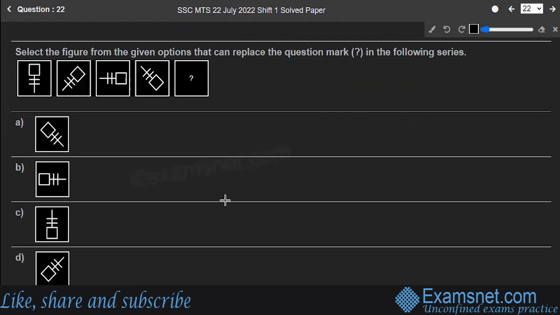Select the figure from the given options that can replace the question mark. So again, a similar type of question we have. We have to understand how the figures are moving from one block to another. See, the figure is rotating in the clockwise direction. Let's observe. So first of all, it's standing erect, right? Next is the northeast direction. It has started facing east. Then it has moved to southeast. And then it will move to south finally, right?